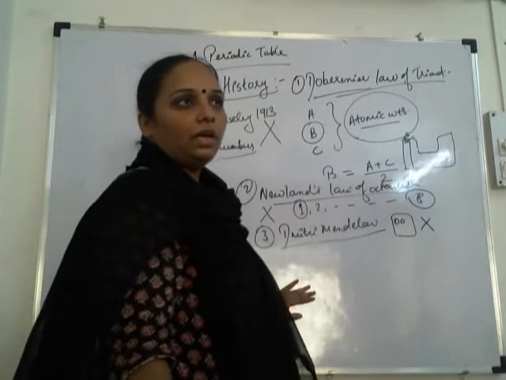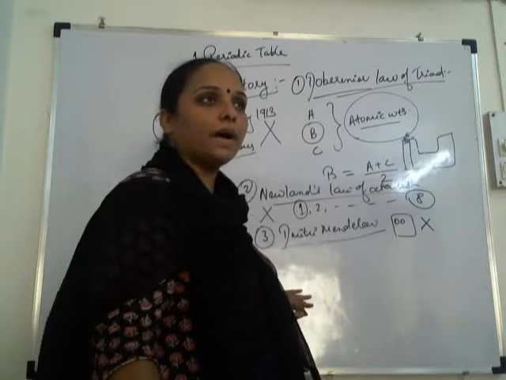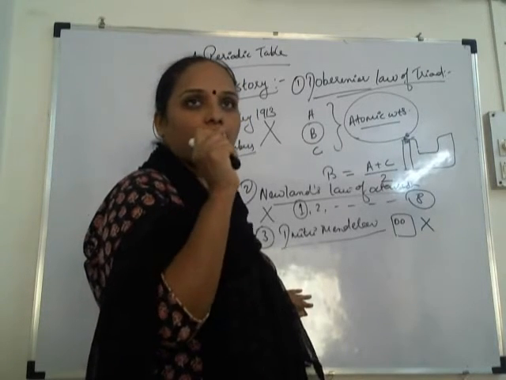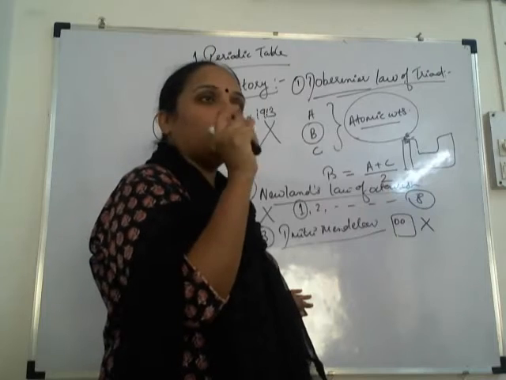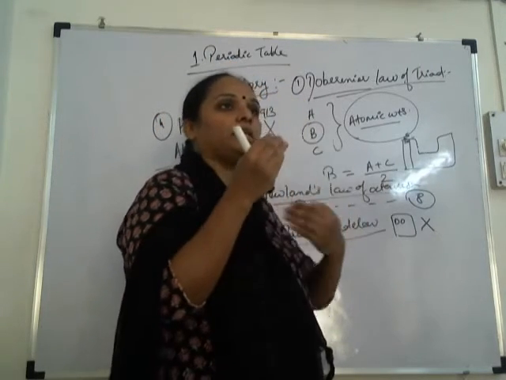Dmitri Mendeleev, he arranged the elements according to increasing atomic weights. But in few elements there is very small difference in the atomic weight. So it had become a confusion that in which group or in which column should we place first the elements.